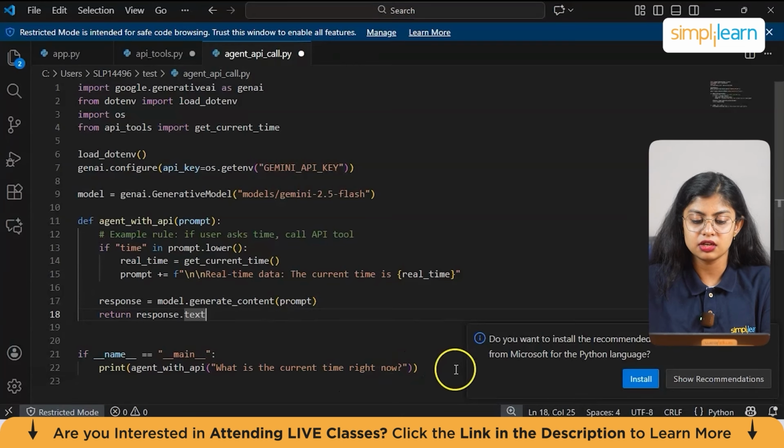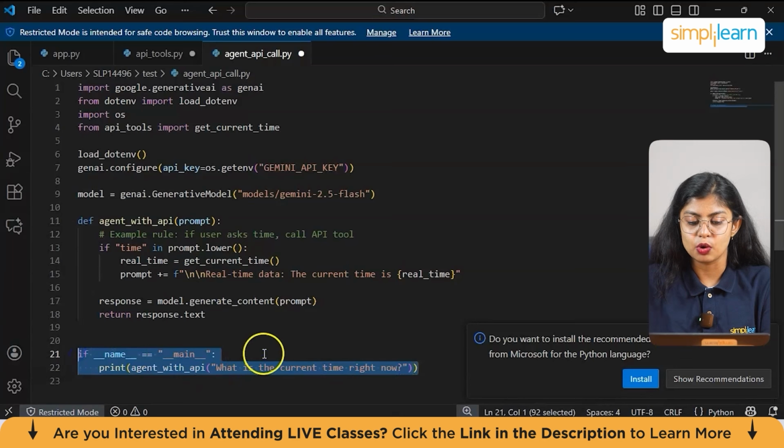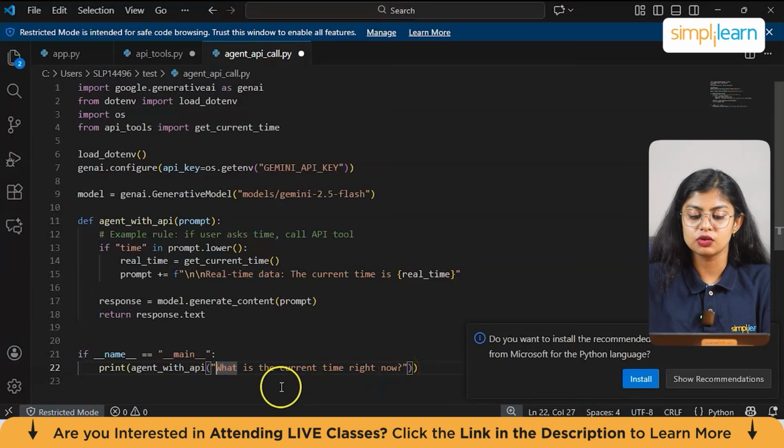And lastly, we have the main module, which ensures this code runs only if the prompt is provided. I have given a prerequisite code or a prompt, which is what is the current time right now. So this will be a prompt. You can change the prompt to whatever you want.